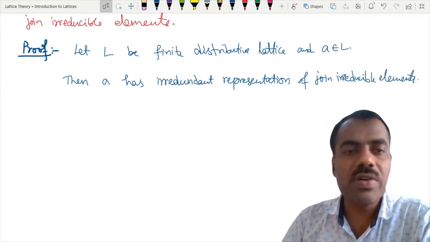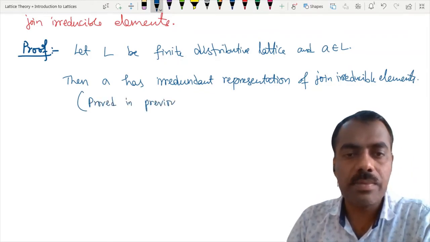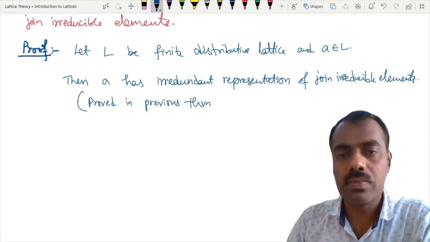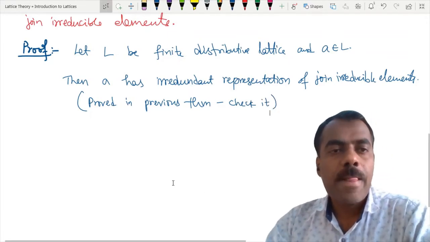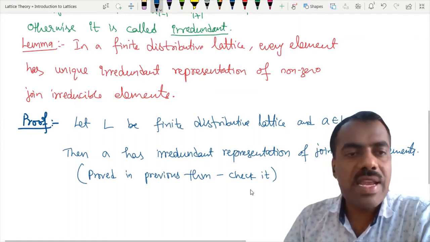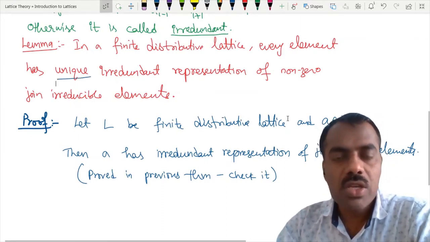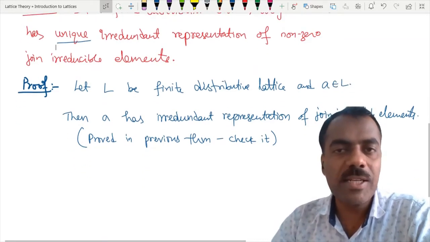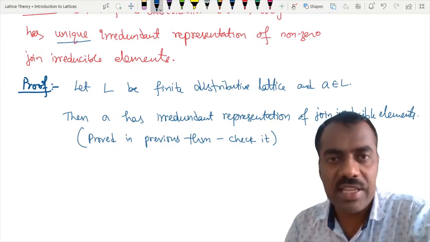Proved in the previous theorem, so you can go and check it. What remains to prove is that it is a unique representation. Usually, how do we prove unique representation? Take two representations and show that they are actually equal.